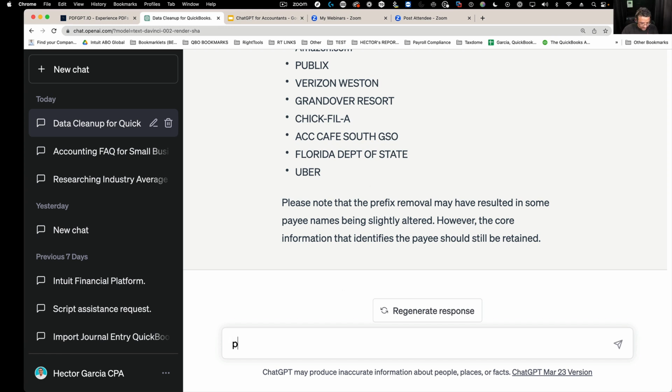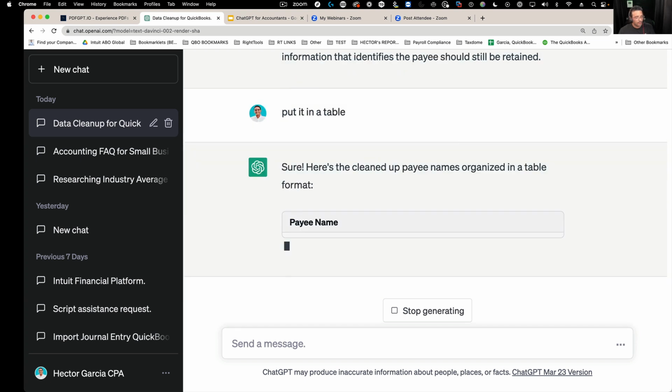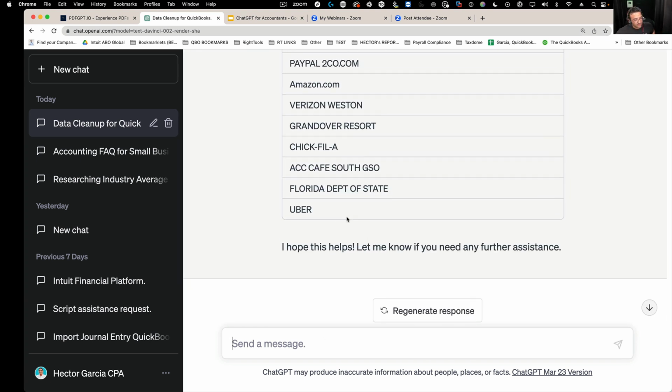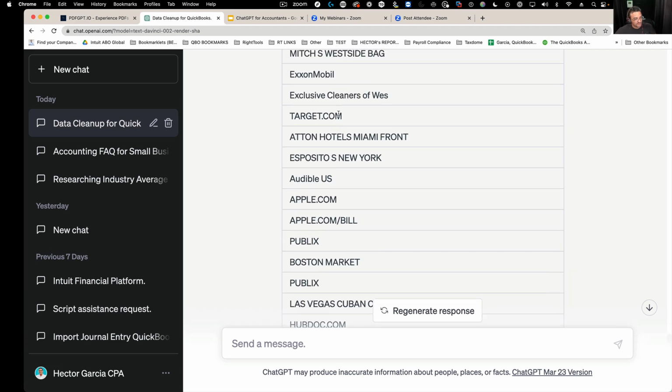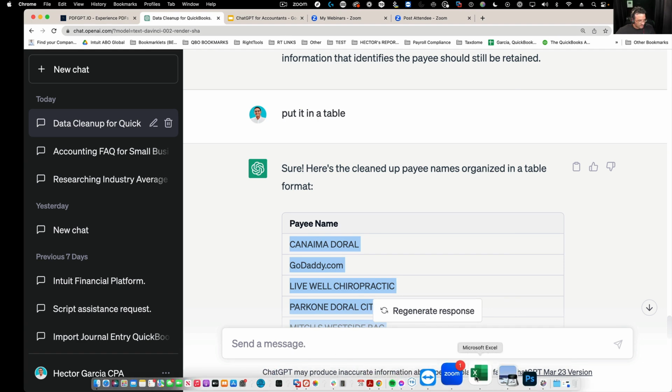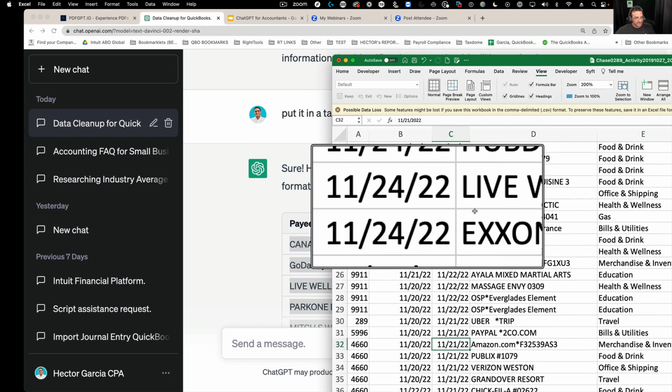So I'm going to say, put it in a table. Okay, I want it in a table so I can paste it back into Excel. So then I can come in here and I can select all this stuff back over here, copy it. Where's my Excel? And then paste it back in here.